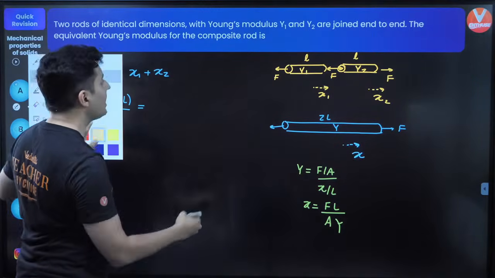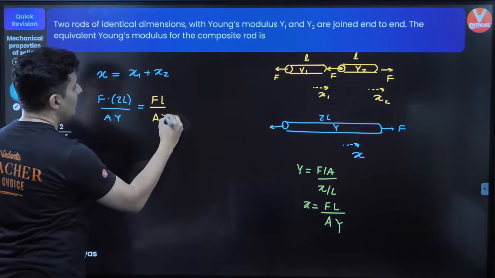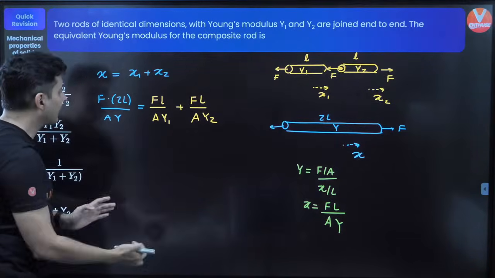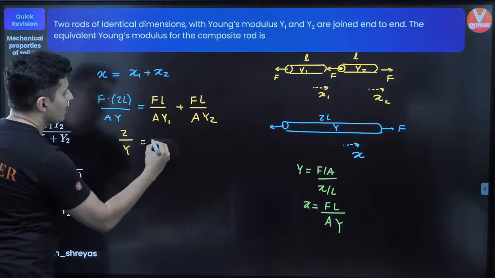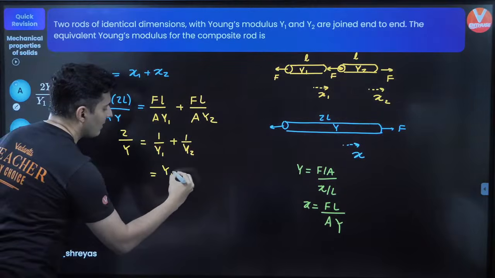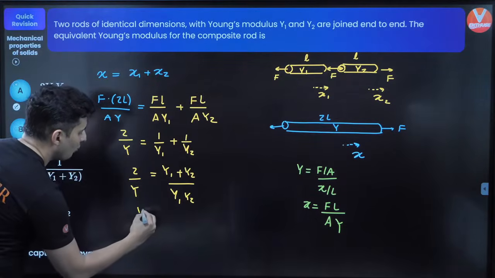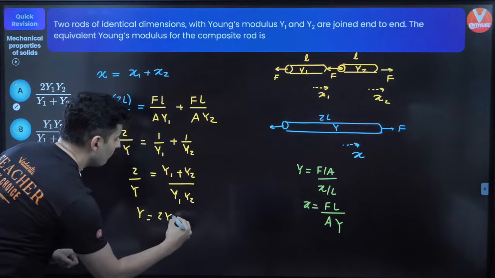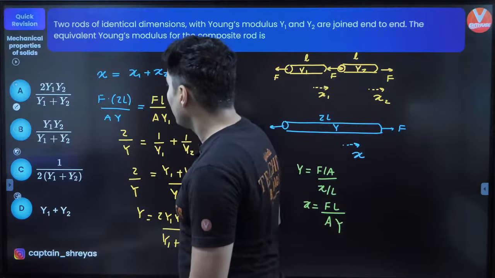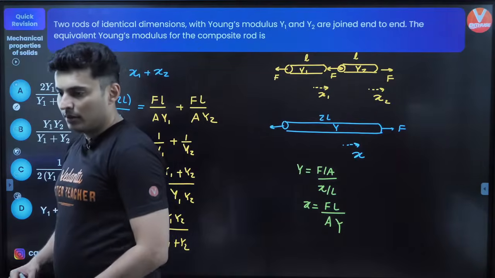What will be x1 and x2? It will be force into individual length divided by A into y1, and this will be F into L divided by A y2. All the things will get cancelled. What will be remaining is 2 by y is equal to 1 by y1 plus 1 by y2. LCM, if it is taken, you will get y1 plus y2 divided by y1 y2. So that is 2 by y. So y will be equal to 2 times y1 y2 divided by y1 plus y2. So that should be the answer, and I think option A is correct. Yes, it is. Very good.